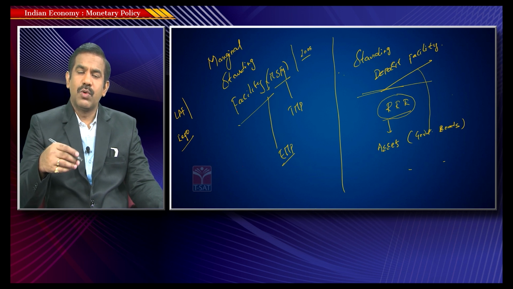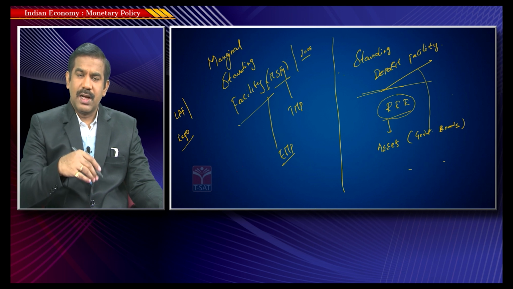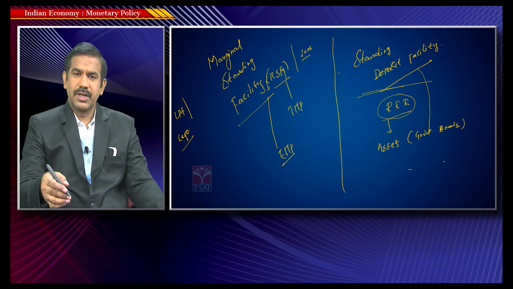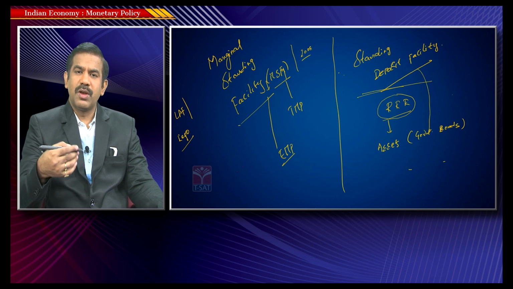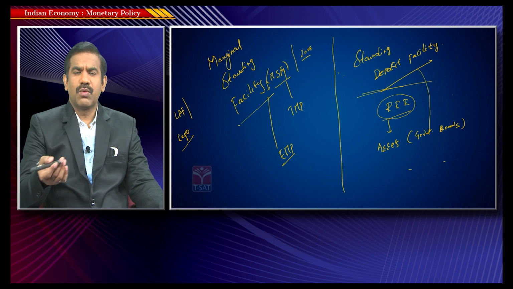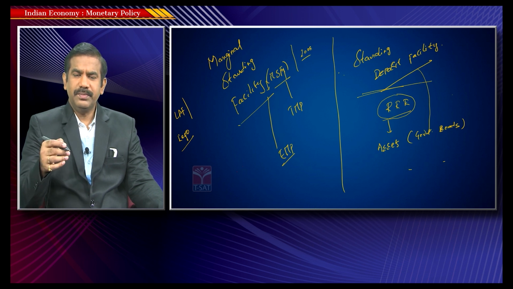The same logic holds good whenever banks borrow money from RBI or RBI borrows money from banks. As I discussed in the previous session, banks do borrow money from RBI through the repo window. So whenever these banks borrow money from RBI through the repo window, the RBI expects the banks to keep certain assets as a collateral, or in simple terms, as security.